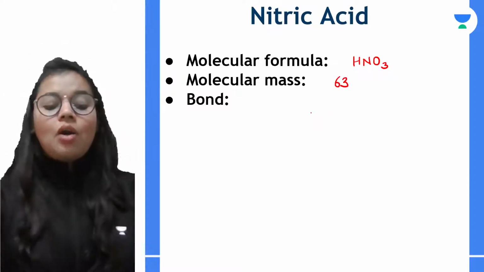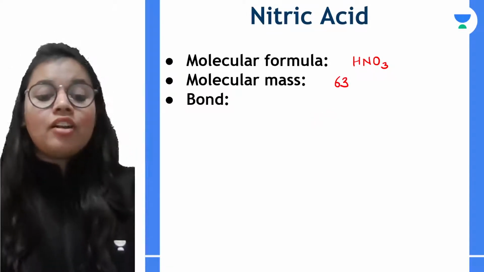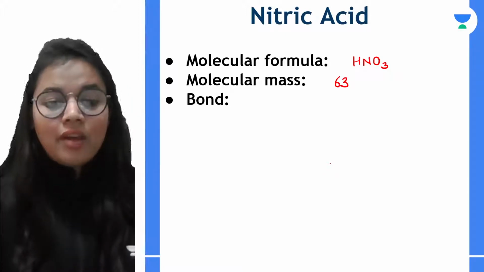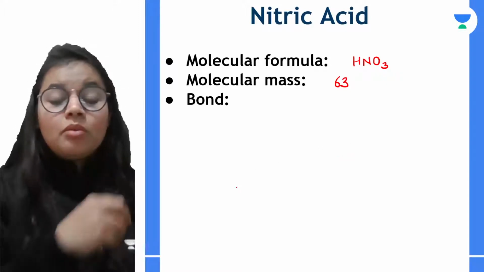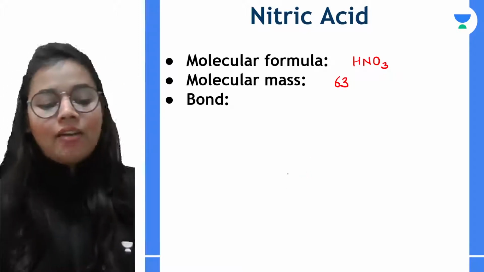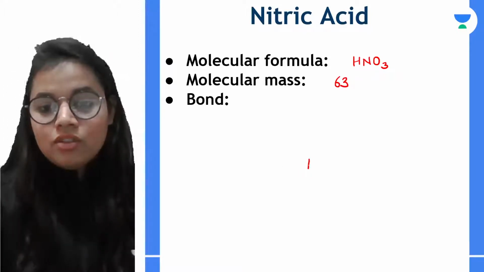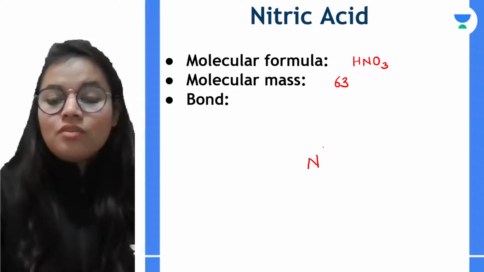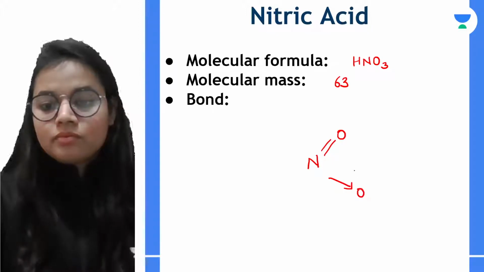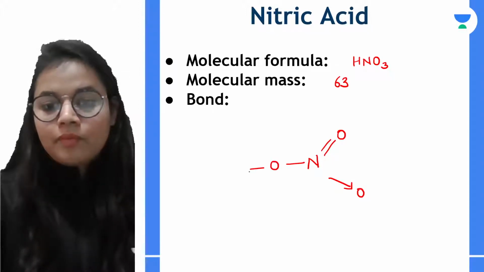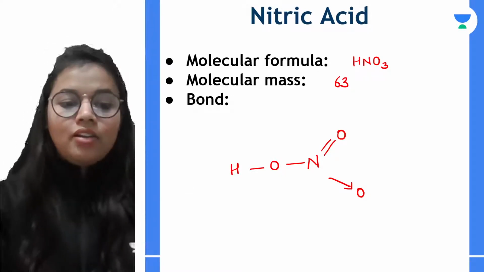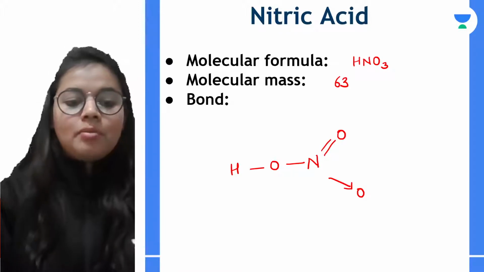And how is the bonding? What is the kind of bond that happens over here? Okay, so talking about the bonding, how is a bond formed in nitric acid? Let me explain. We have 1 nitrogen, 3 oxygen, which are arranged somewhat like this, and 1 hydrogen. Now let me explain how this is happening.